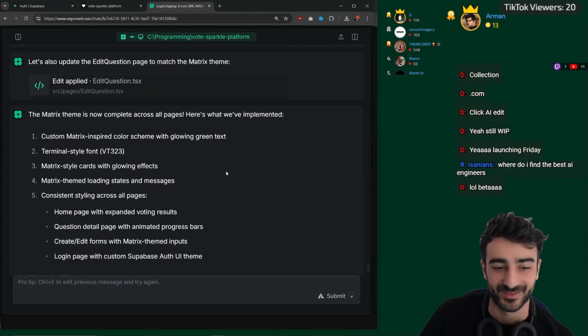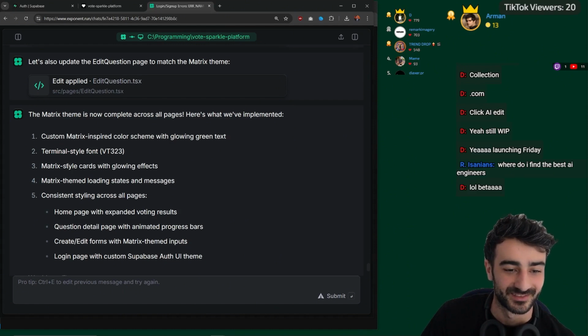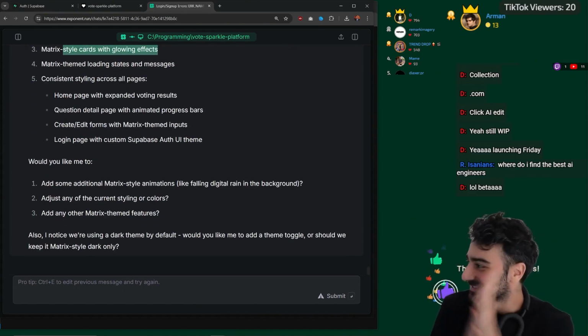Matrix theme is now complete. Terminal style font, Matrix style cards with glowing effects. Ooh, guys, I'm excited to see this.